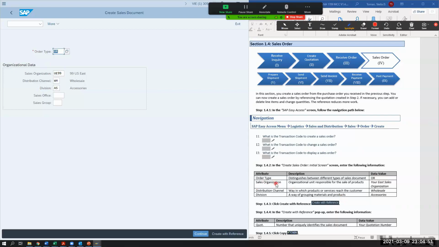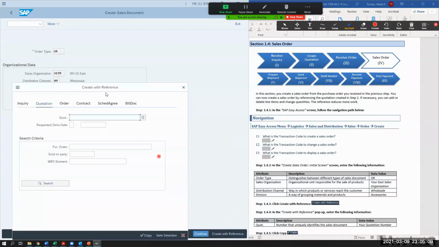And your sales organization is going to be East Coast. And so we have that UE99. And then it's wholesale and accessories. It's kind of already filled in. And then instead of doing continue, we're now going to create with reference. So click create with reference, and in that pop-up, create with reference.